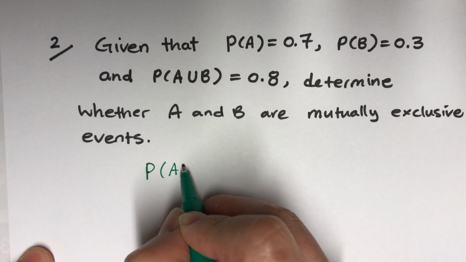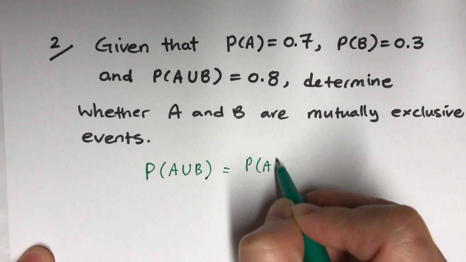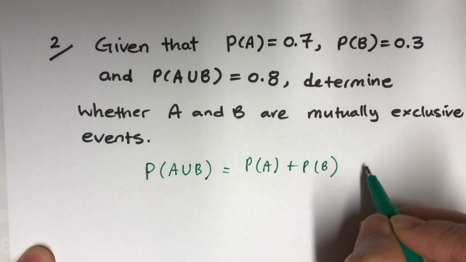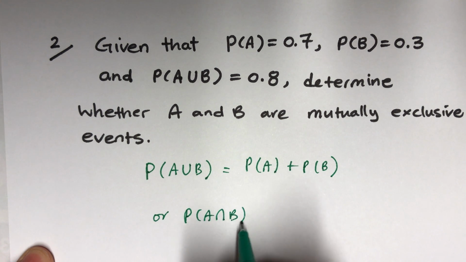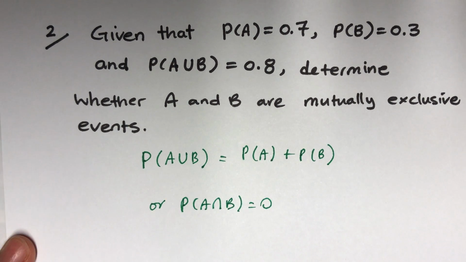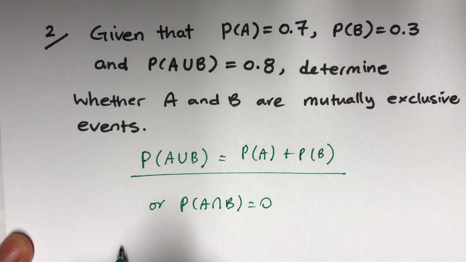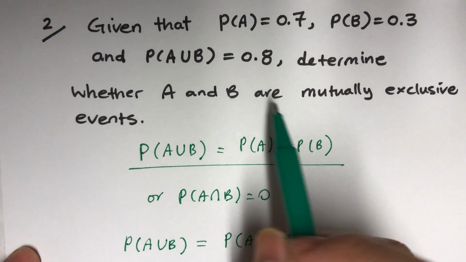If they were mutually exclusive, P(A union B) should equal P(A) plus P(B). Let's have a look at what we got here.